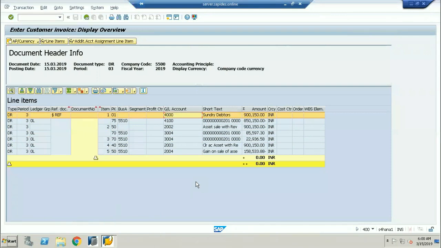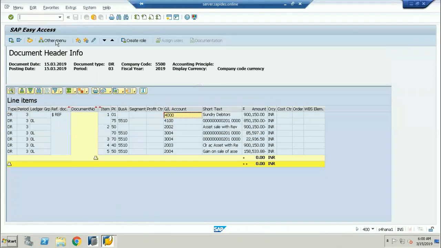Before posting, you have to verify these accounts. This is very, very important for us to see that the asset retirement is going to be done. So what are the accounts which are getting updated in my asset accounting when I do this asset retirement process? Definitely this is very, very important for us. Every account is very, very important. First I'll go for this account. It is showing sundry debtors, which we call the customer account. In the customer there is a reconciliation account. The reconciliation account is 4000.